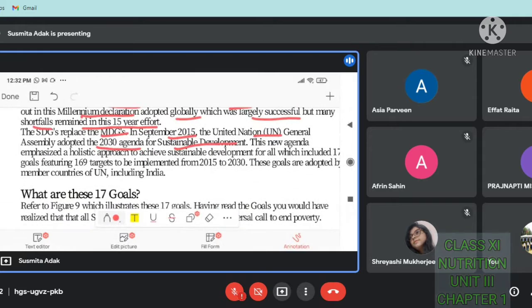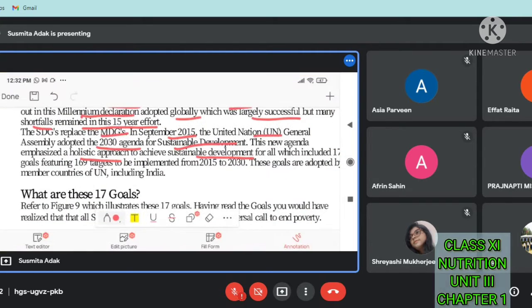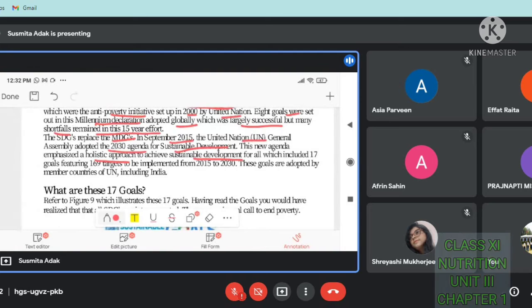This new agenda emphasized a holistic approach to achieve sustainable development for all, which includes 17 goals featuring 169 targets to be implemented from 2015 to 2030.